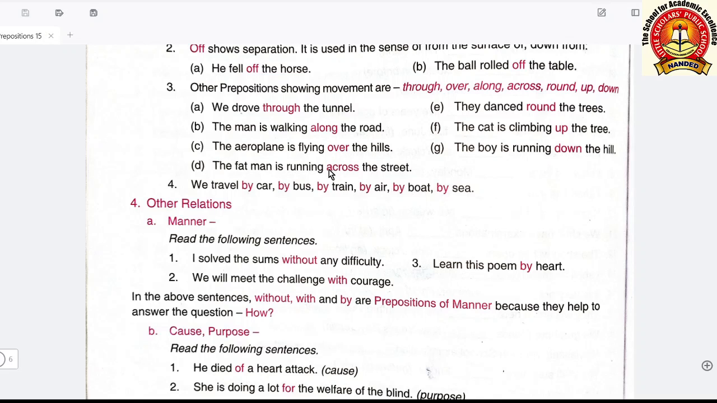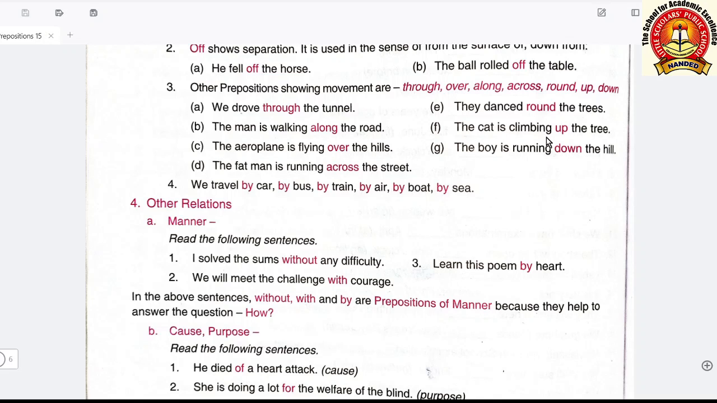The aeroplane is flying over the hills. This is also telling the movement, where from where the aeroplane is flying. Thereafter, the fat man is running across the street. Across the street means with the street. No, across the street means perpendicular to the street. They danced round the trees. Round the trees means around.